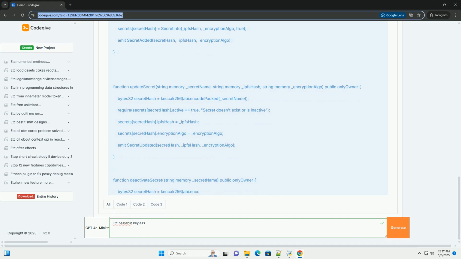Conclusion. Pastebin keyless is a valuable pattern for managing secrets securely in the Ethereum Classic ecosystem. By storing encrypted secrets off-chain and using a smart contract for access control, you can avoid hard-coding secrets in your contracts and enhance the security and maintainability of your applications. Remember that the security of this pattern depends heavily on the correct implementation of key derivation.